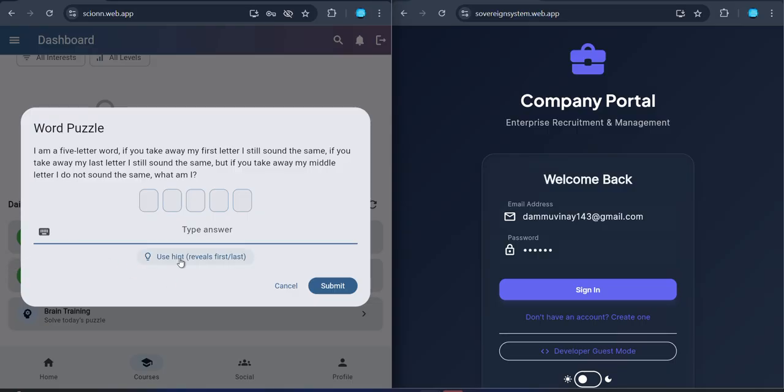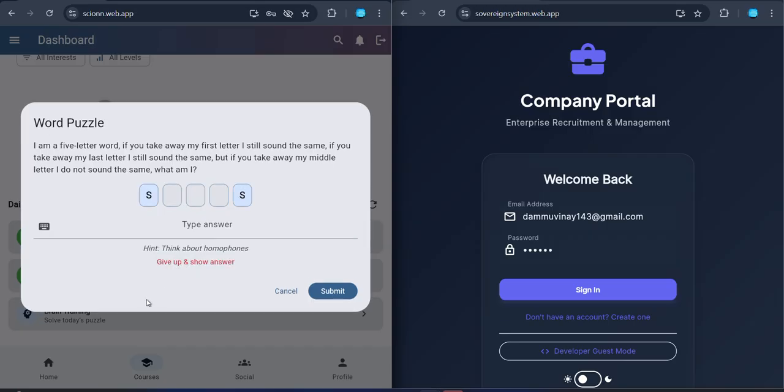Let's say I don't know the answer and I've been struggling for a long time. I would like to use my hint. It reveals the first and last letters of the answer. Yeah, okay, I'm getting somewhat close to my answer, but I'm still not sure. I will go to another hint. Yeah, this is the correct answer.